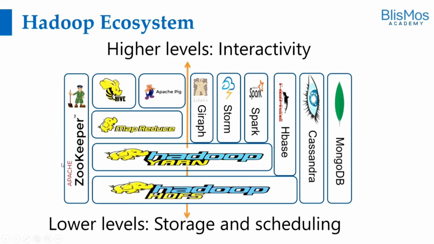The components in the lower layer are for storage and scheduling. For example, HDFS is for storage, YARN is for scheduling. As and when we move forward, please bear in mind that the components in the upper layer are for interactivity, and the components in the lower layer are for storage and scheduling. For example, Cassandra is used for interactivity also, and for storage also. This is the way we represent a Hadoop ecosystem layer diagram.